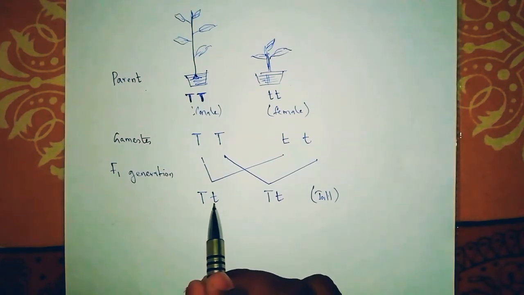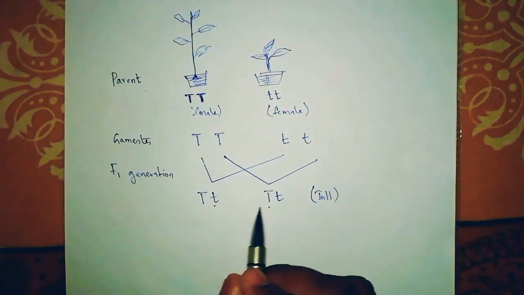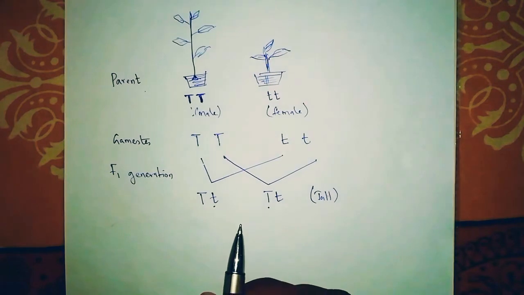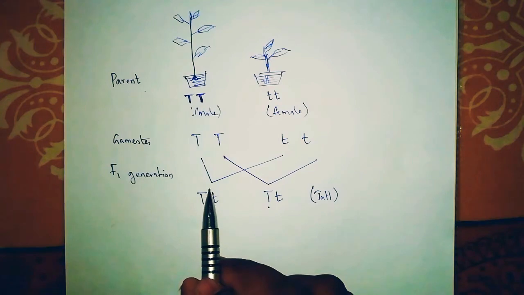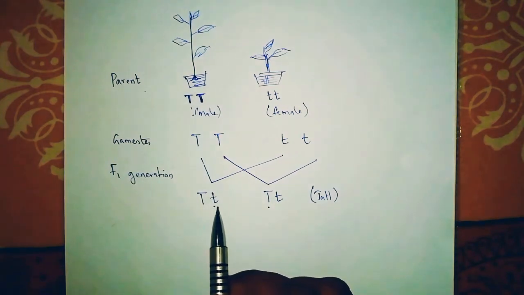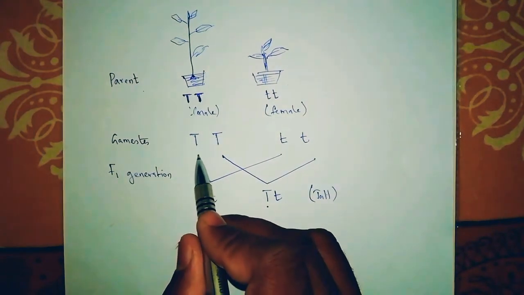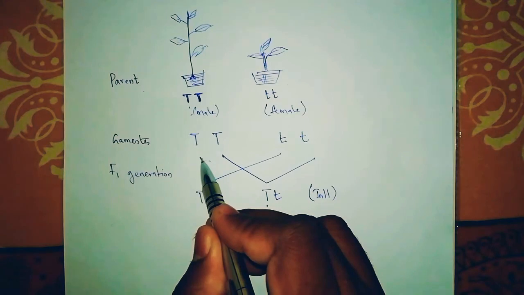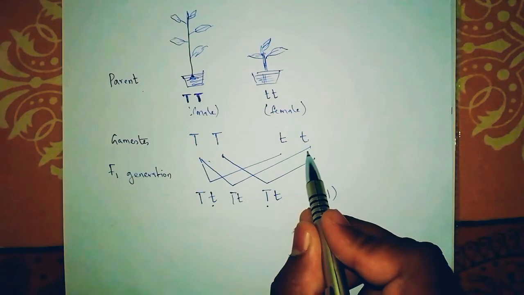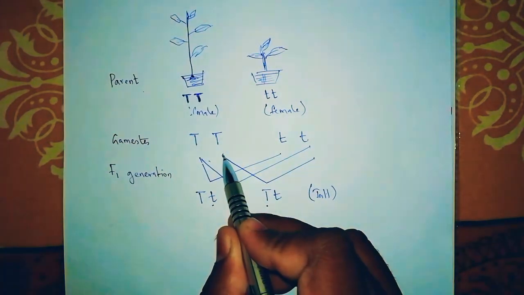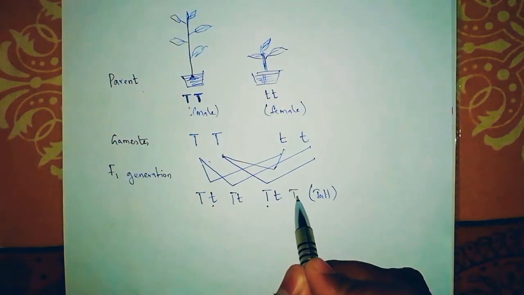You can ask me, sir, if small t comes, shouldn't it be short? No, if one capital letter T comes, that means that plant is tall. Okay, you have to keep that in your mind. Actually, it should be like this: this with this, and another this with another this. So it should be Tt, and this with this, another this with this t. So here we should have 4 Tt's, right?